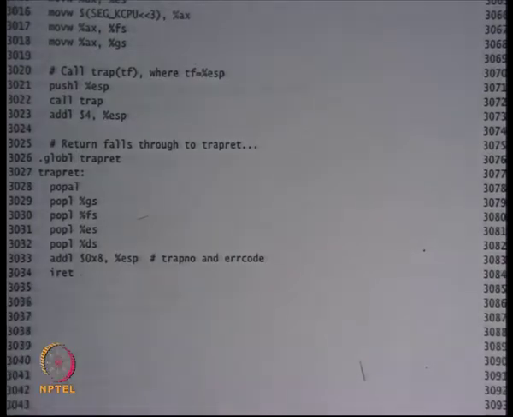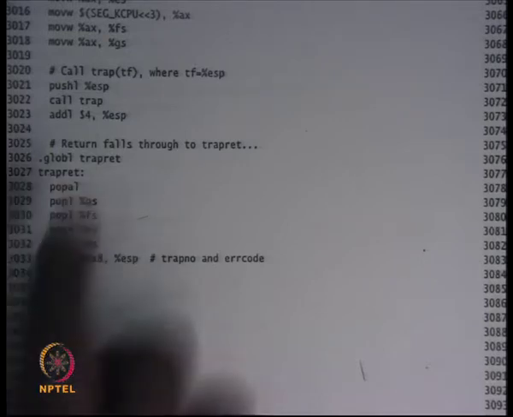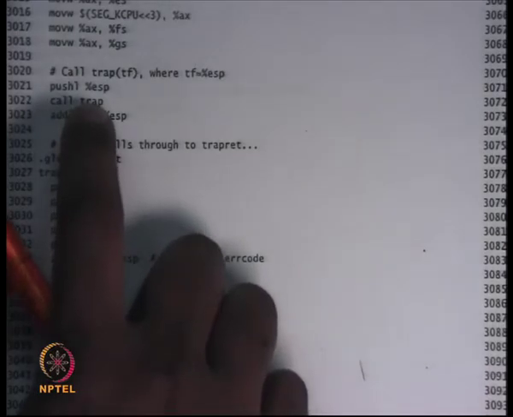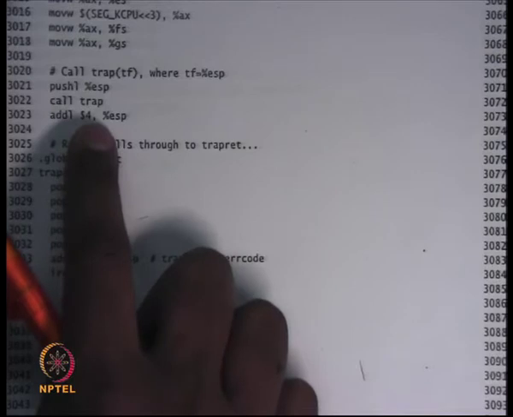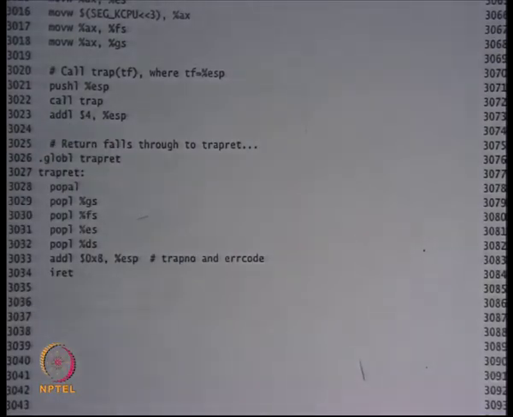Aren't traps no return functions, like they never return? Well, I mean this trap function is not a no return function, it returns. But if it returns, why do we need a specific marker for trap ret? As in, nobody is going to call trap ret, it will automatically come here and follow the... Right, so that's what's happening.